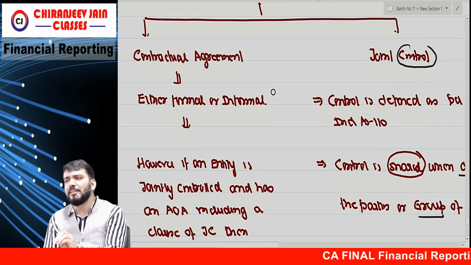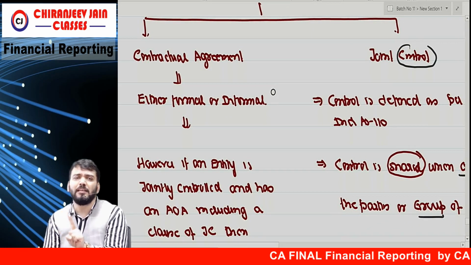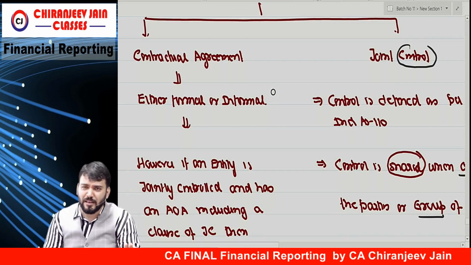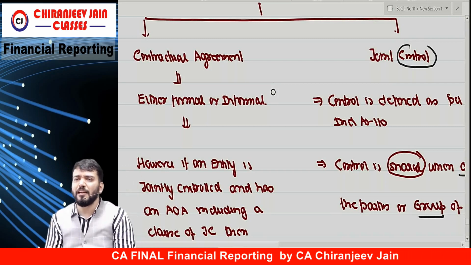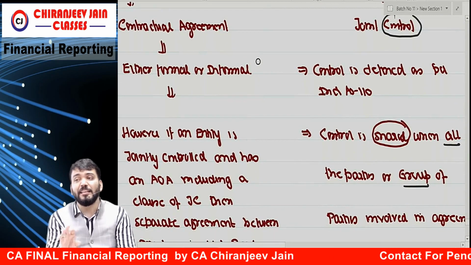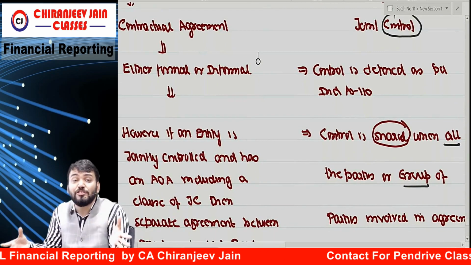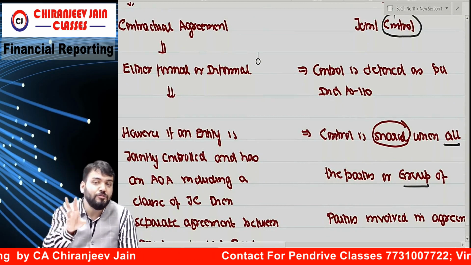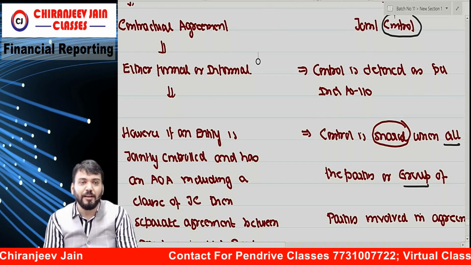The good point of Ind AS is that they have defined one meaning at one place only. AS had defined control at many places, therefore a lot of confusion was there about what control actually means. Here control is defined by Ind AS 110, but when that control is shared by two or more parties, then it becomes joint control.